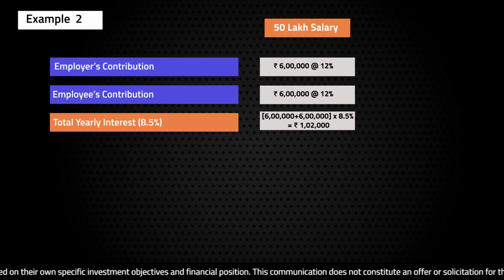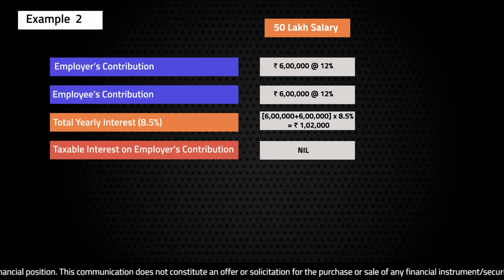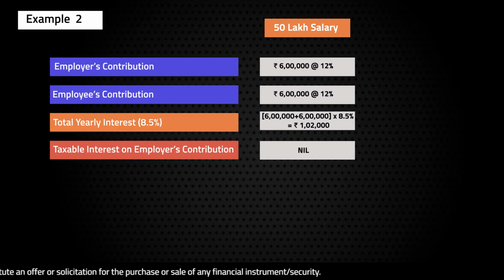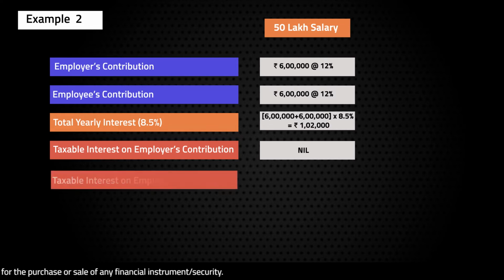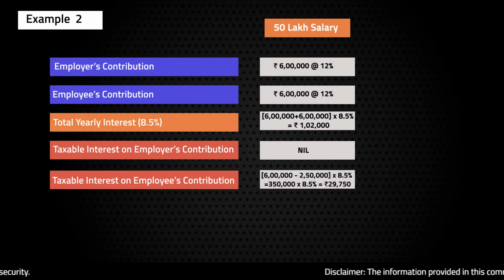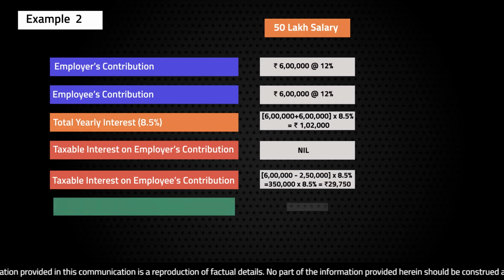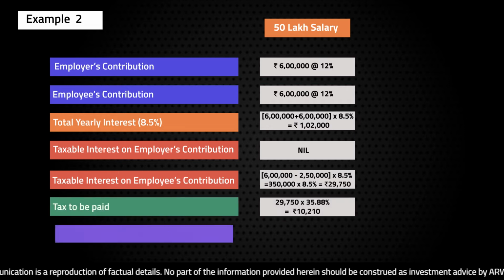Now let's understand the tax impact. Now on the employer's share, there will be no tax again, because like we see, the contribution is less than 7.5 lakhs. However, on the employee's contribution, now there will be a tax impact, because it is in excess of the threshold limit of 2.5 lakh rupees. So in this case, there will be a tax impact on 3.5 lakh rupees of the total employee share, as you can see in the table.